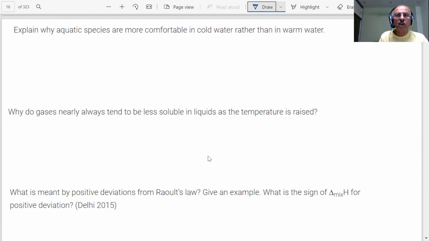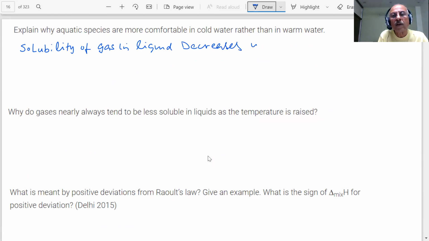Explain why aquatic species are more comfortable in cold water rather than in warm water. This is because the solubility of oxygen in water decreases with the increase in temperature. Solubility of gas in liquid decreases with increase in temperature.